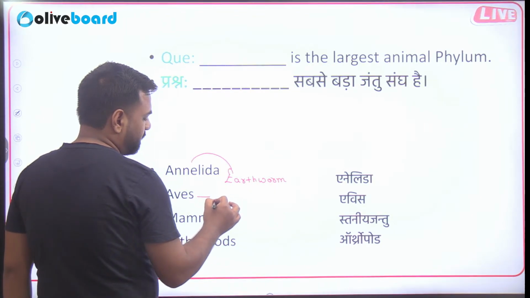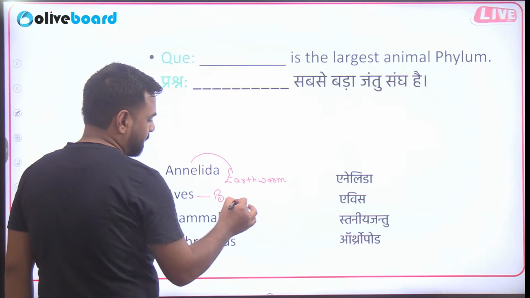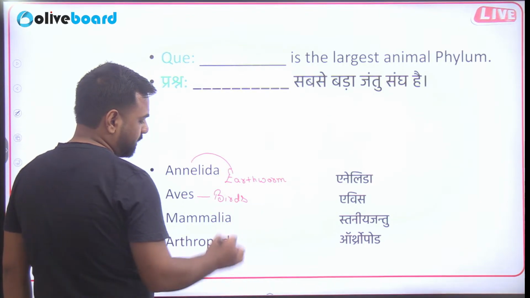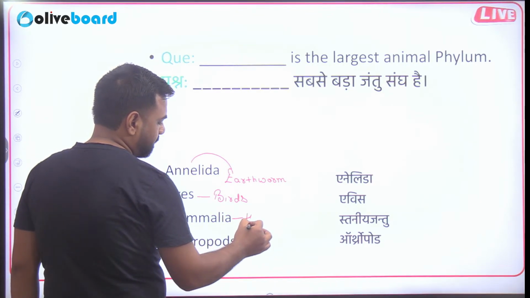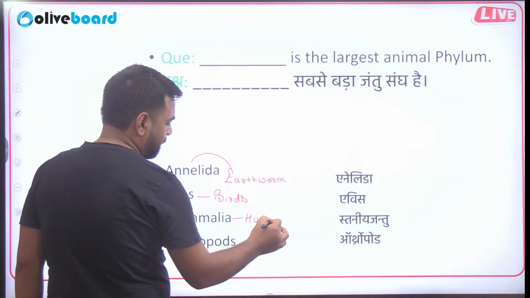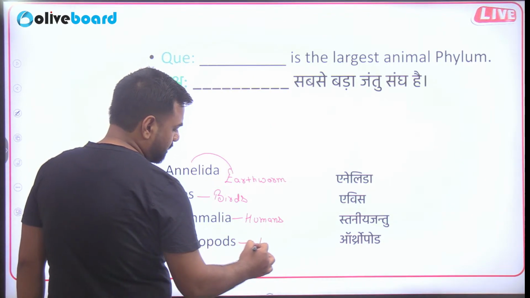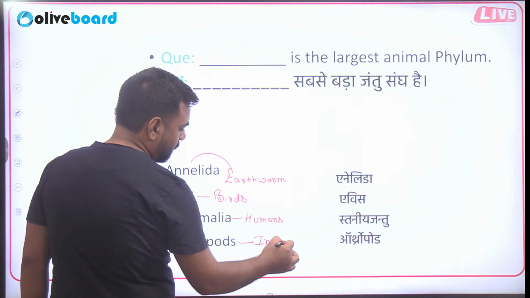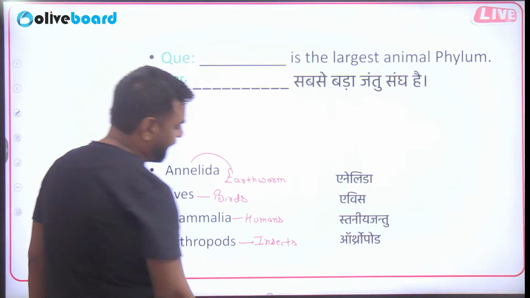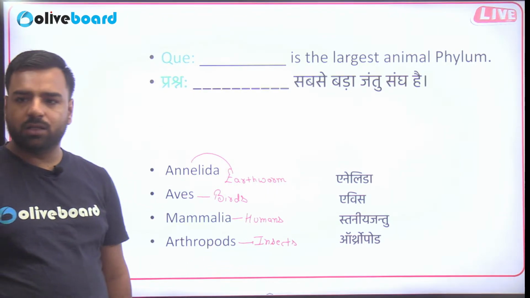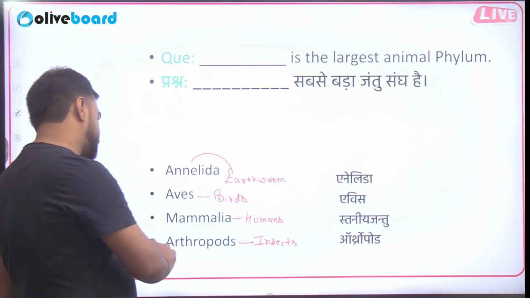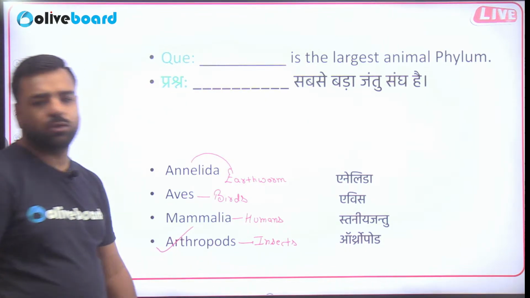In the case of Aves, we have birds. In the case of mammals, we have humans. And in the case of arthropods, we have insects like spider, honeybee and all. So the largest phylum of the animal kingdom is actually Arthropoda.